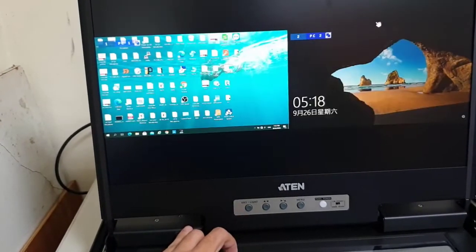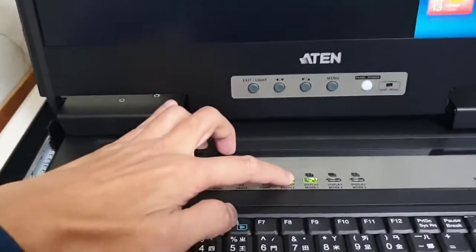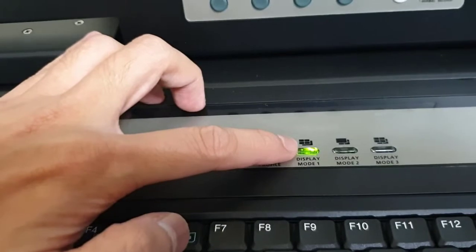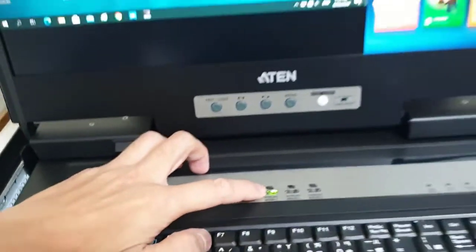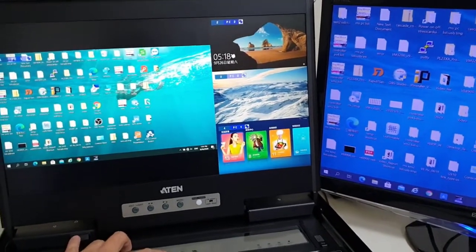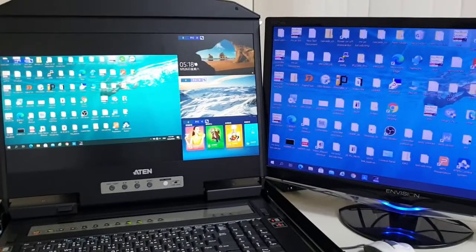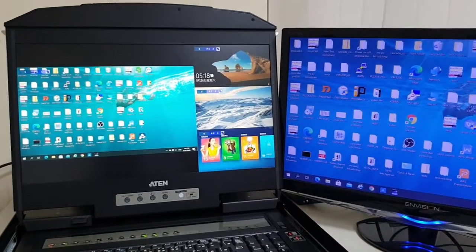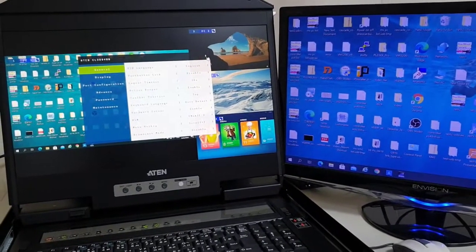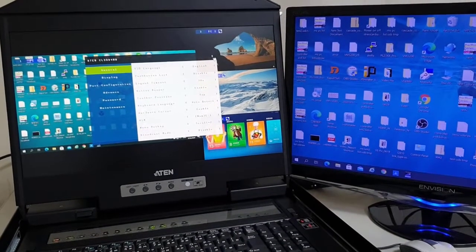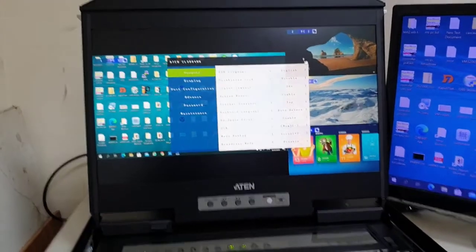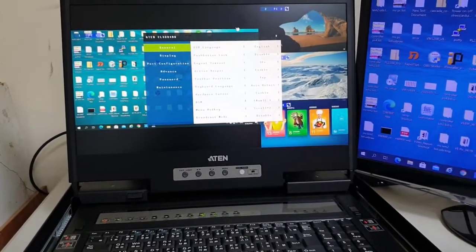Okay, quite convenient. Then for the last 3 buttons, the user can decide which display is the main display. For this model, the user can choose just one display as the main display. By opening the device's OSD, you will know this is the main display, and the user can do the operation on the LCD KVM.